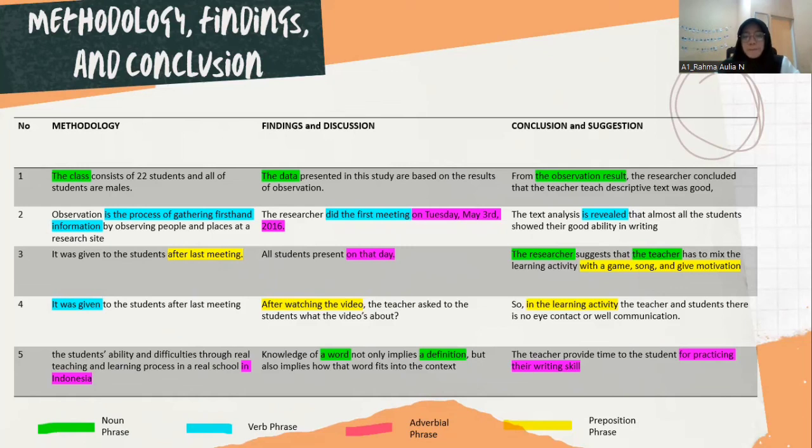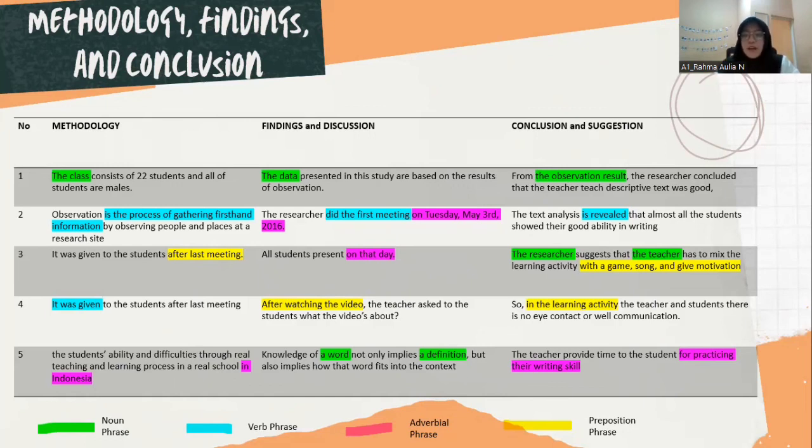And then the second one: the text analysis revealed that almost all the students showed very good ability in writing. So "is revealed" has an auxiliary verb, and then "revealed" is the main verb. So we can conclude that it is a verb phrase.